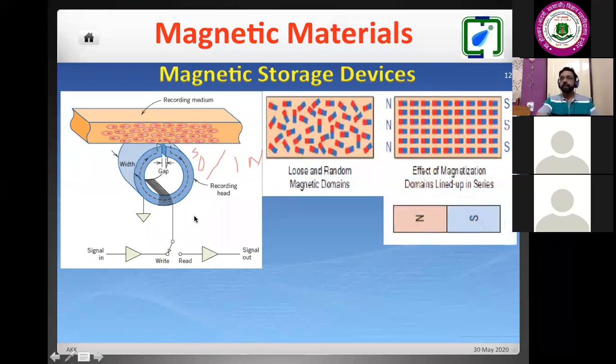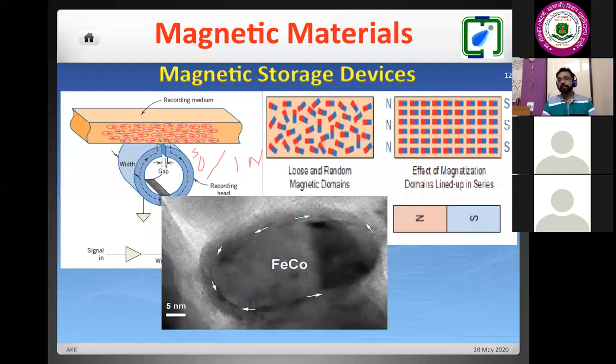Now, one point I was telling at the beginning, that if we break any macro magnet and try to get it in the nano size, if I say that this is a macro size bar magnet, if I break it and apply external field, then I will be getting this size of nanomagnet. In this nanomagnet, again I will repeat, there is an existence of two poles, North Pole and South Pole. So there is no existence of monopoles in the case of a magnet. So this is the main aim of our next topics.